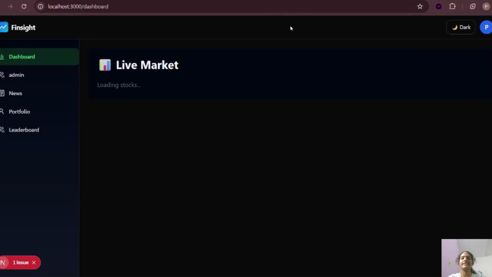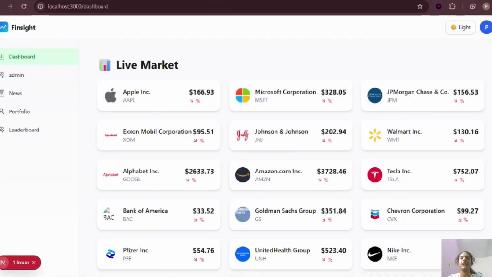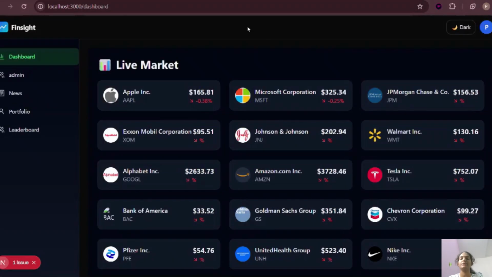So overall, FinSight agents successfully demonstrate how multiple AI-powered traders interact in real time and how their decisions collectively create market movement, just like in the real world.